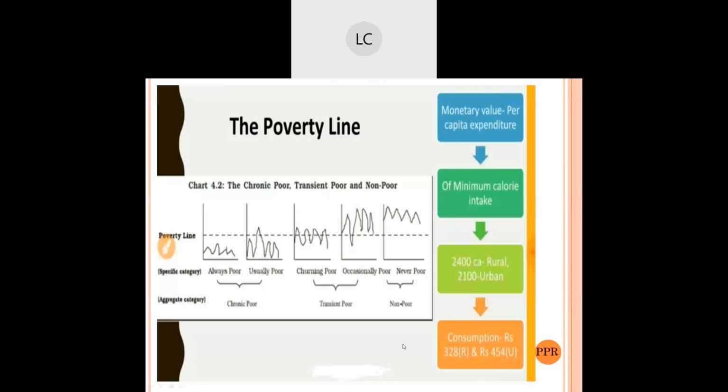In the examination of this graph, you can understand what always poor means. The people who are not able to have shelter or two meals a day fall in the always poor category. In aggregate we can call it chronic poor as well. Further, usually poor means a seasonal type. Some of the time these people come out of the poverty line and go back to the poverty line. This is what you can see here, usually poor.